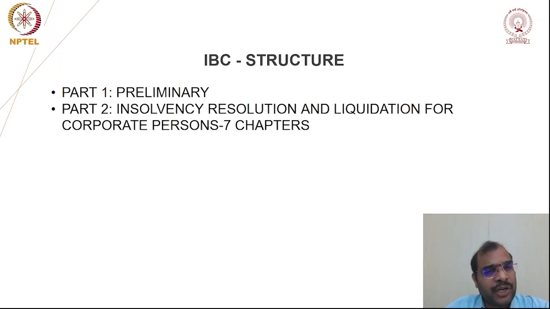Then part 2 deals with insolvency resolution and liquidation for corporate persons, where we have 7 chapters. This is the core concept of IBC. Majorly, we are going to spend most of our time concentrating on part 2. For the corporate person, how you are going to have the CIRP process, and if the CIRP process is a failure, or if the COC is unable to arrive at a conclusion, then the NCLT can give the order for liquidation. All these things we are going to discuss in part 2.